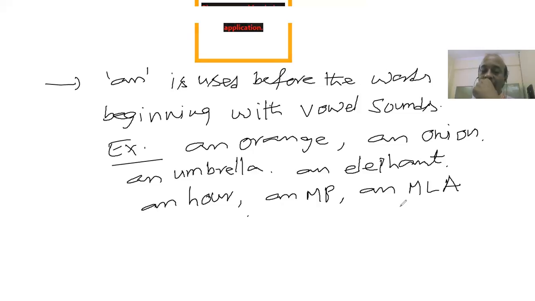Similarly, an MLA begins with the A sound, a vowel sound. Though the letter is a consonant, it begins with a vowel sound. That's the reason why we are using the expression an. So it is an MLA.